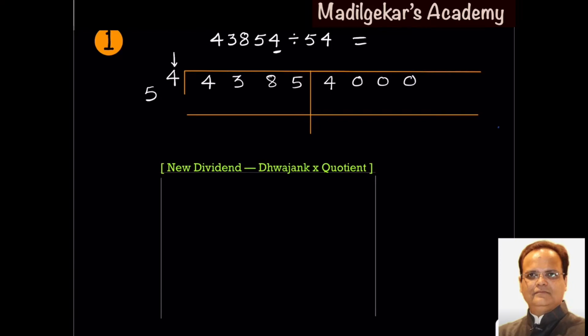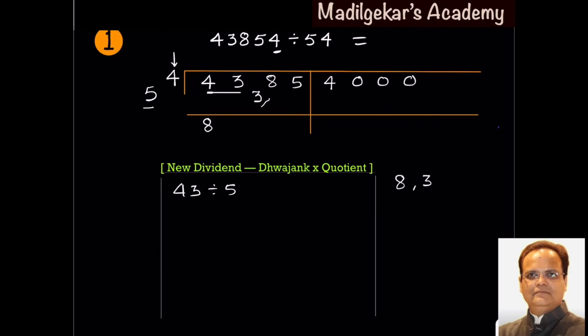Now let's start the process. As the first digit 4 is not divisible by the operator 5, we'll consider 43. On dividing this 43 by 5 gives remainder 3 and quotient 8. So the quotient is to be written below the line and the remainder is to be written after 43 and before 8.